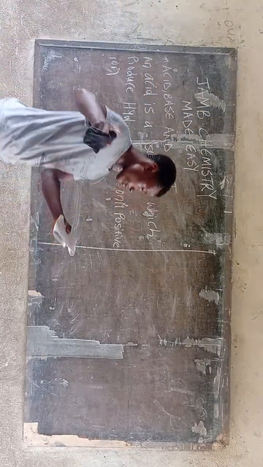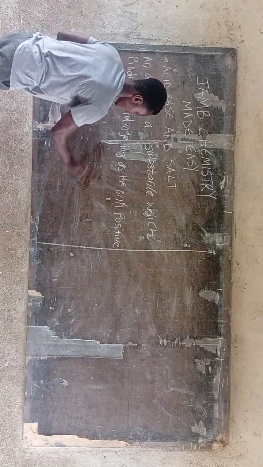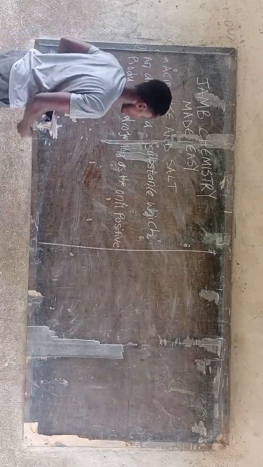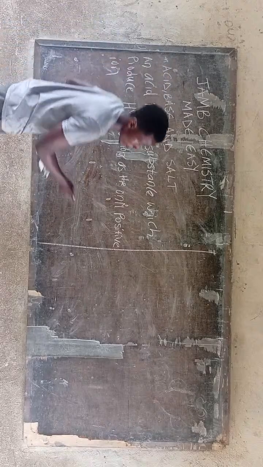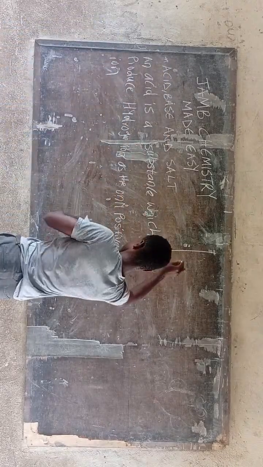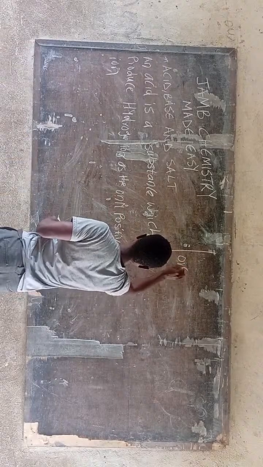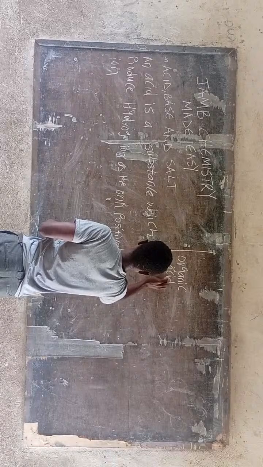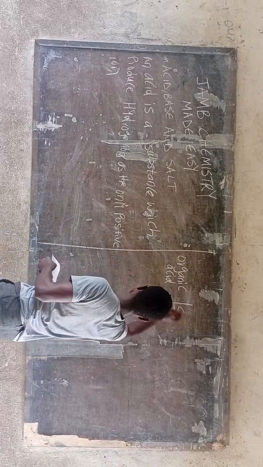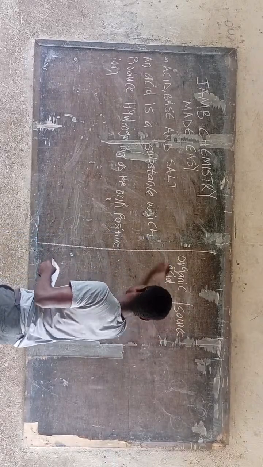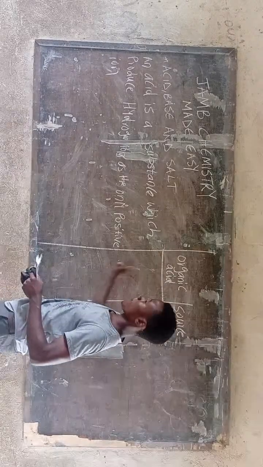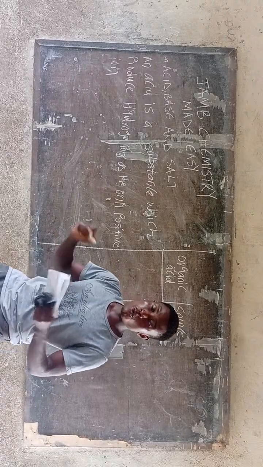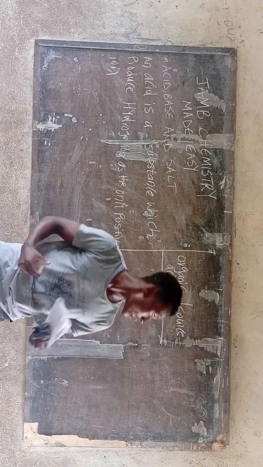So we are talking about organic acids and their sources. For the organic acids, we are going to draw a table. Let's say organic acid, I will draw a line, and we say source. We are going to mention the organic acid here, and write down the source. The source simply means where we can find this organic acid in nature.